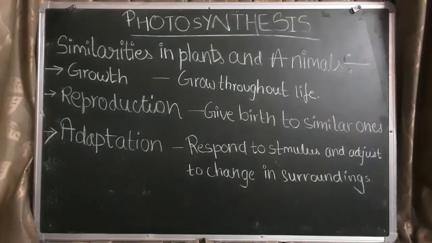Second is reproduction. They give birth to young ones of their similar kinds. The third is adaptation. They respond to stimulus and adjust to change in surroundings. Like a camel lives in the desert. We humans, in winter we wear woolen clothes, in summer we wear cotton clothes. So this is adaptation.